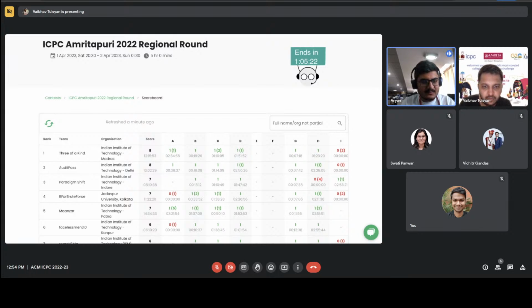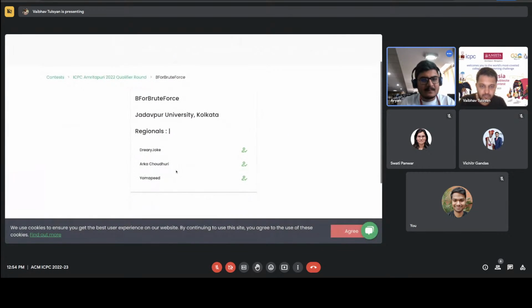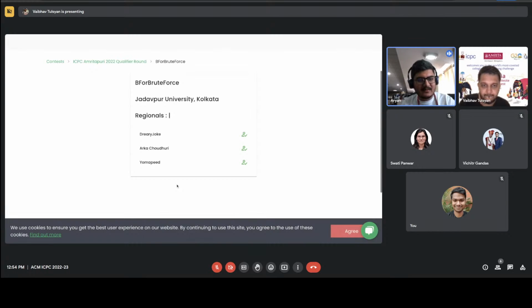Okay, and the other thing we wanted to look at was Manzar from Patna. Manzar from Patna was also sixth in the qualifier round. Okay, then Conrad still was from Dhanbad, not from Patna.